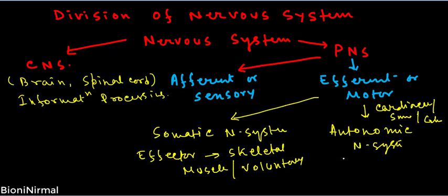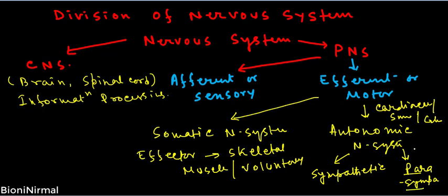The autonomic nervous system can be further divided into two categories: the sympathetic and the parasympathetic. Actually, you know that we reside in two different situations. One is the normal resting condition, and during the normal resting condition, different organs in our body must function, and their functions are maintained by the parasympathetic system.